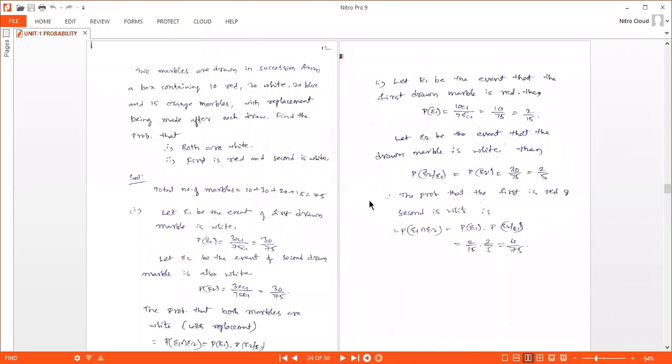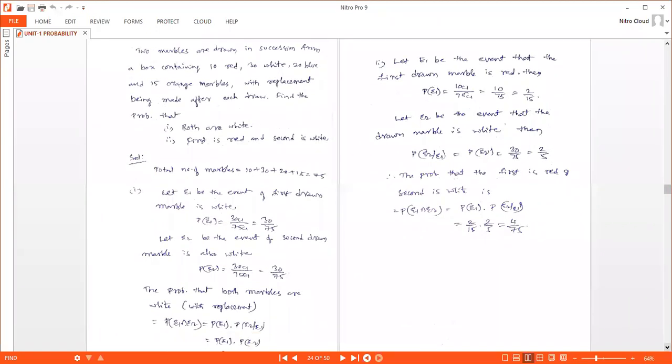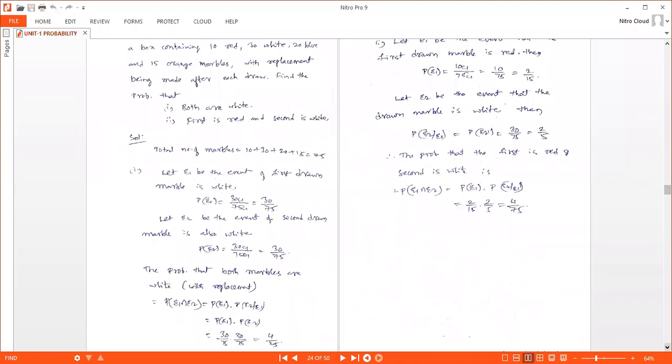So probability of E1 is 30 C1 by 75 C1, because white marbles are 30 and you have to select one of them, favorable cases by the total number of marbles 75 C1. So 30 by 75.